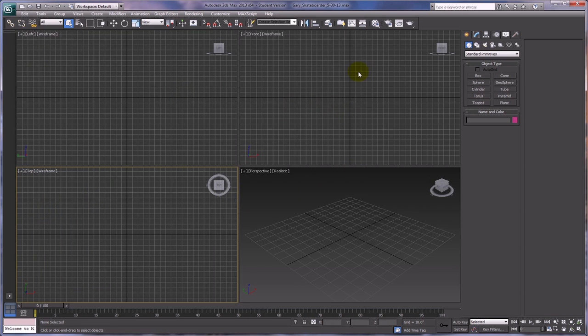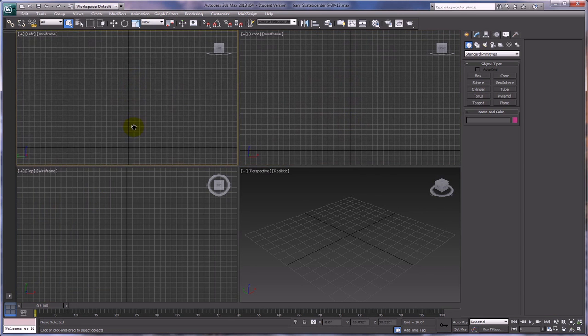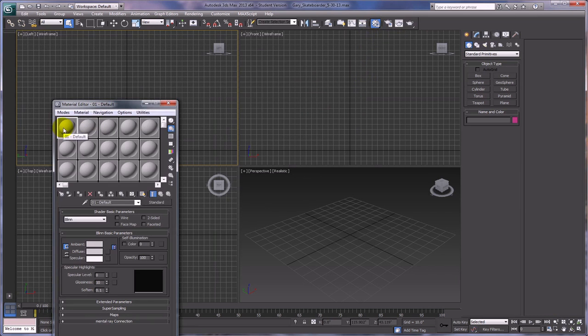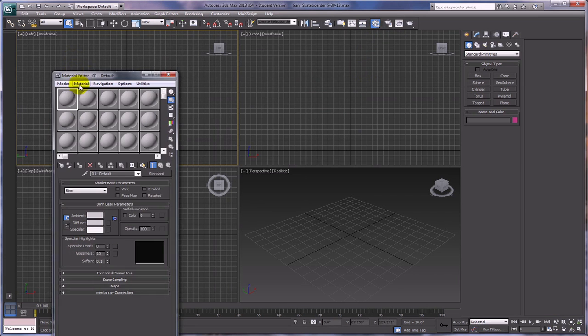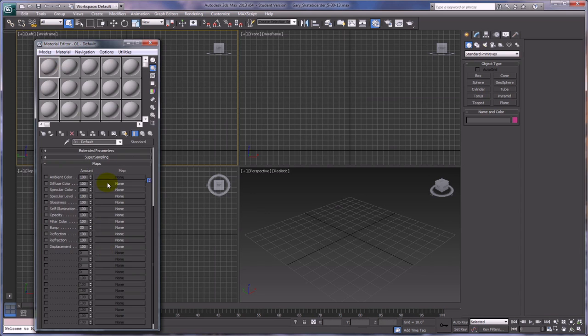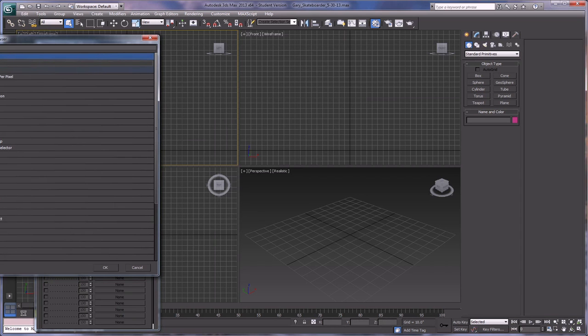The next thing that we're going to do is create a couple of planes, but first we're going to get our images so that we can get some information from them as well as actually use them and apply them to the planes that we're going to be creating. So let's go to the material editor to start off. I'm going to choose a material slot here, and then go to the maps rollout and the diffuse color slot. I'm going to open that up, and if your maps rollout is not open, then just open it up so you can get to the bitmap.